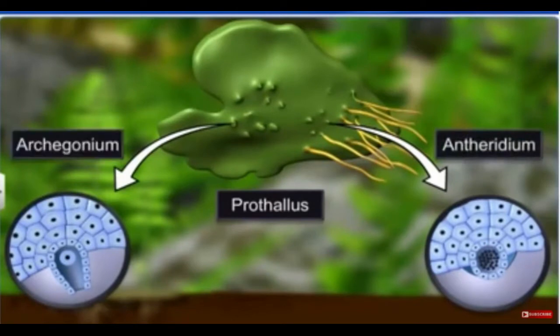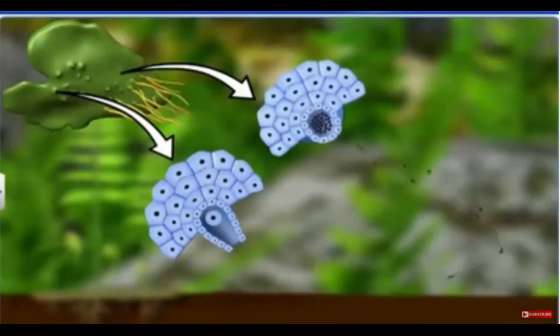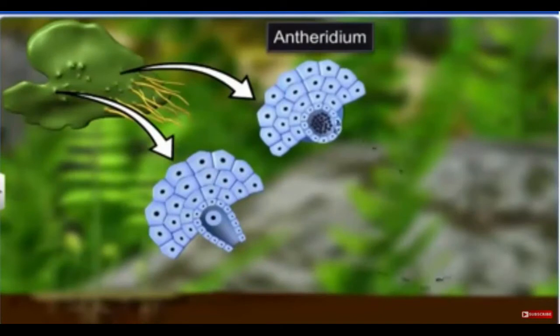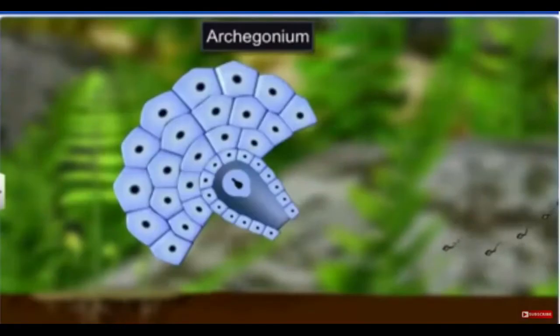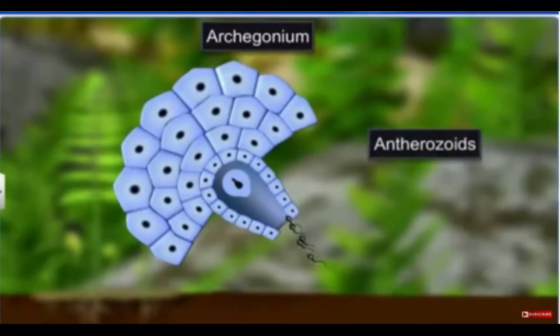The need of water is for completing the reproduction, because the antheridia produce the male gametes known as antherozoids, which have to move through water to reach the flask-shaped archegonium, to the mouth of it.